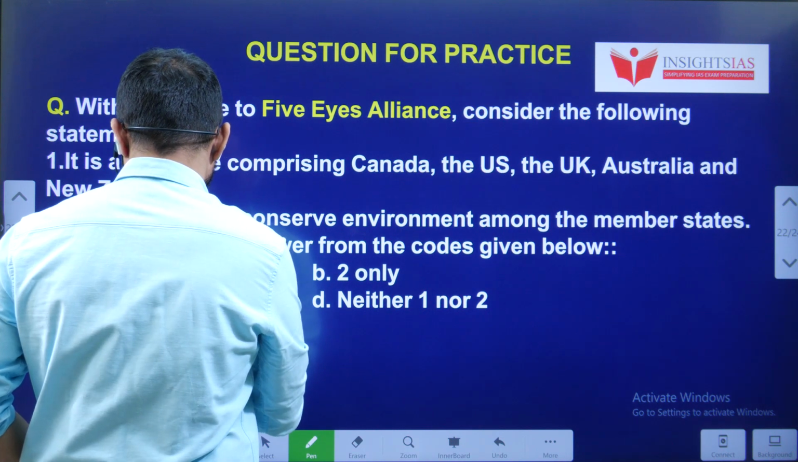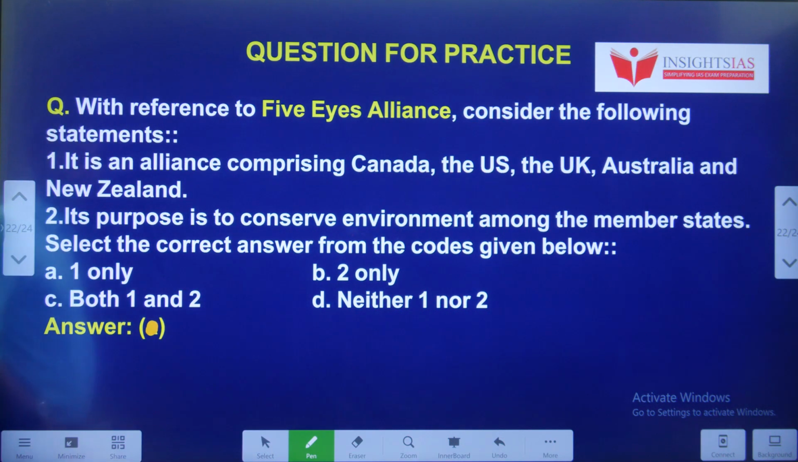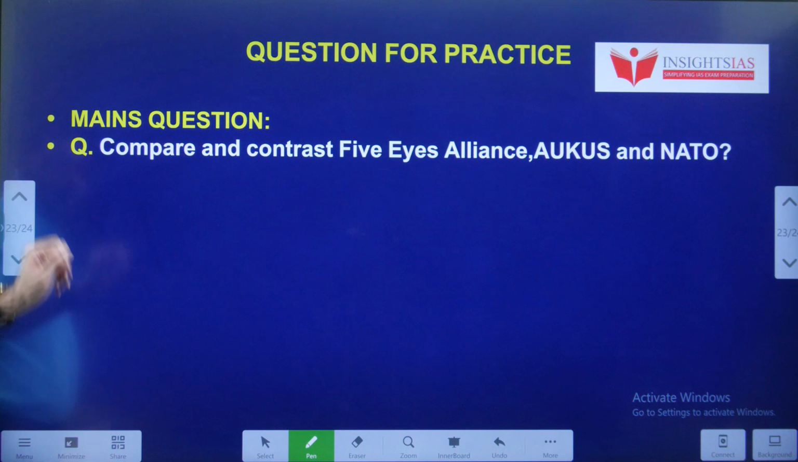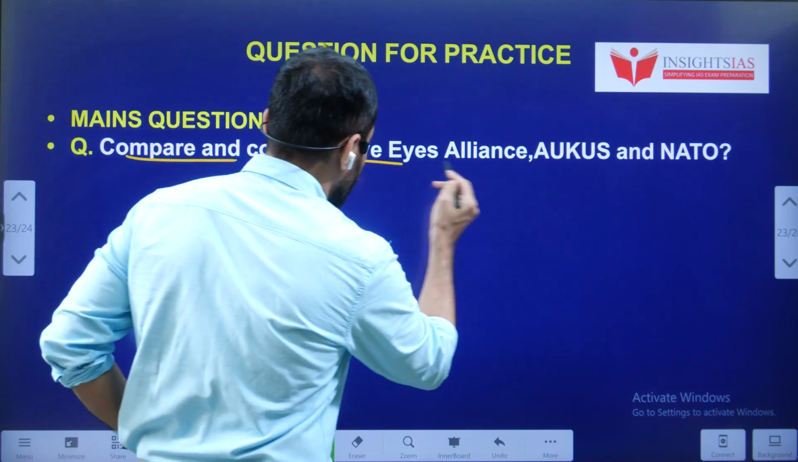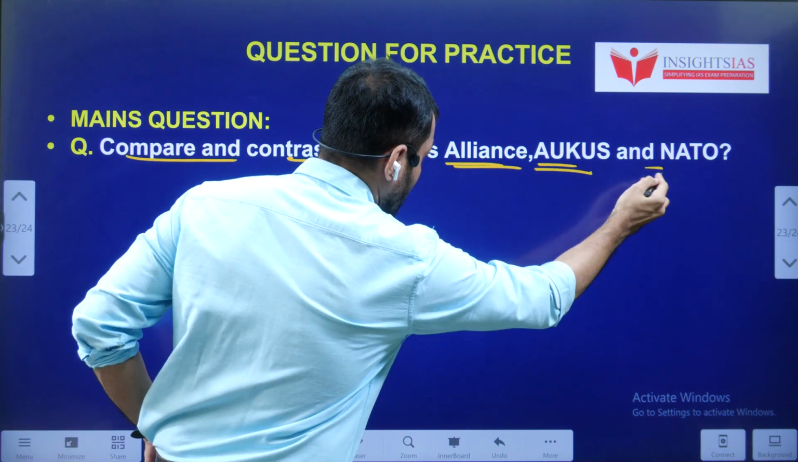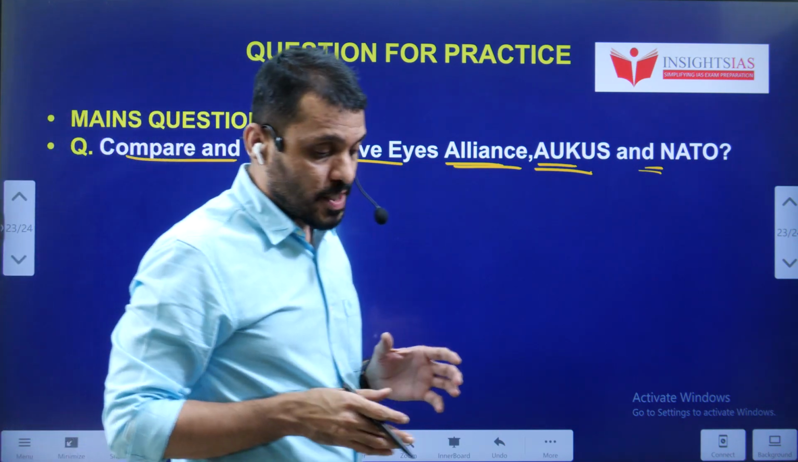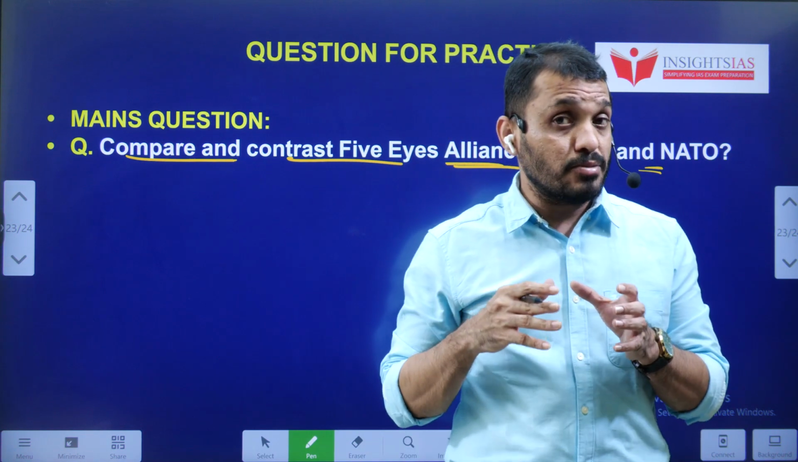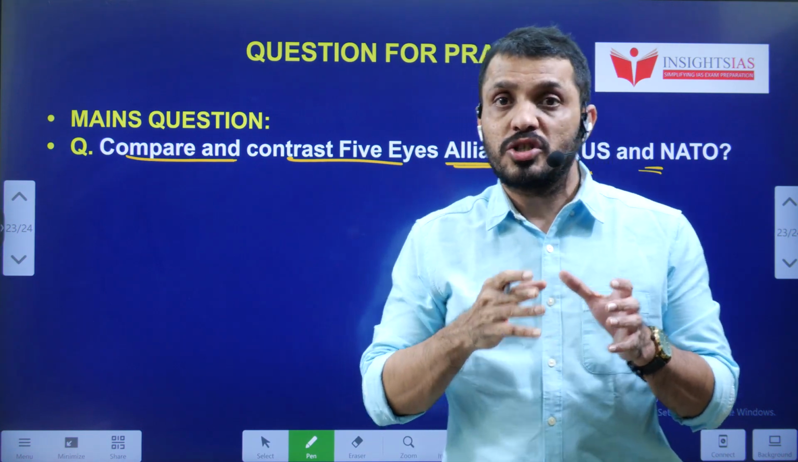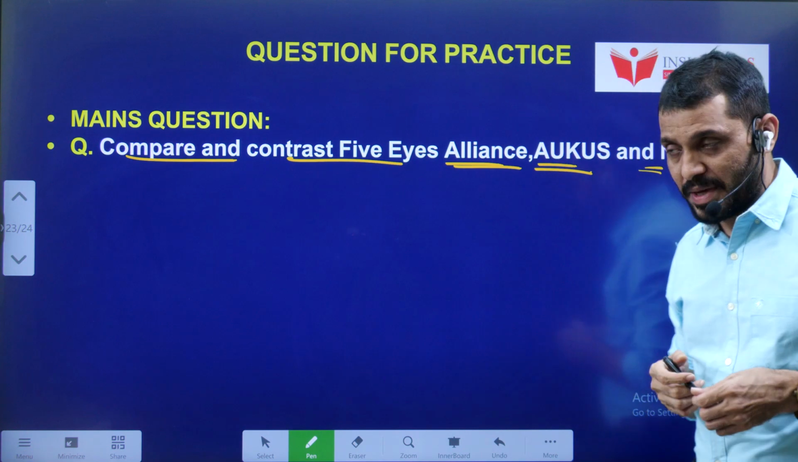Next, today's question. With reference to the Five Eyes Alliance, consider the following statements. Read these 2 statements and pick the right answer. Mains question: compare and contrast the Five Eyes Alliance, AUKUS and NATO. Compare AUKUS and NATO in terms of their objective, in terms of composition, and in terms of their relevance in contemporary global politics. This is today's mains question.